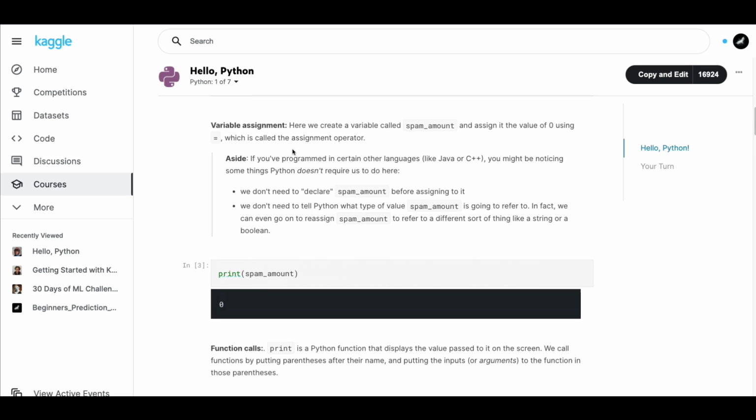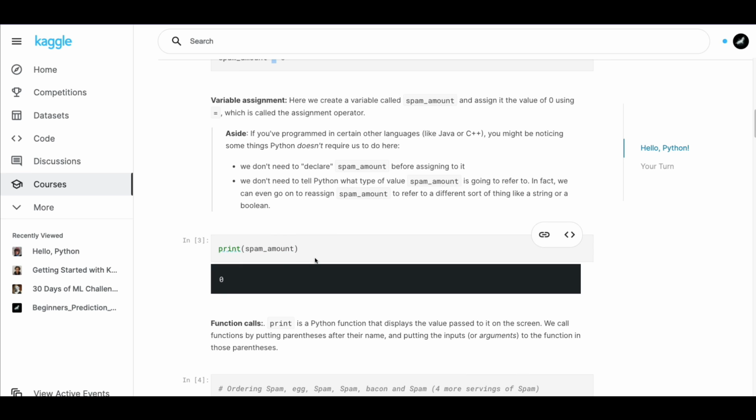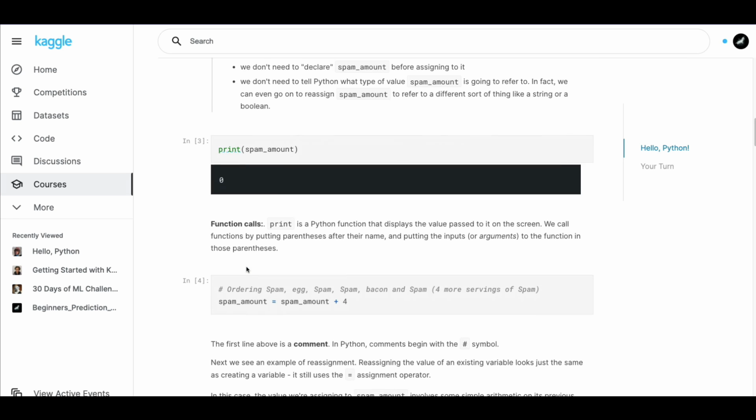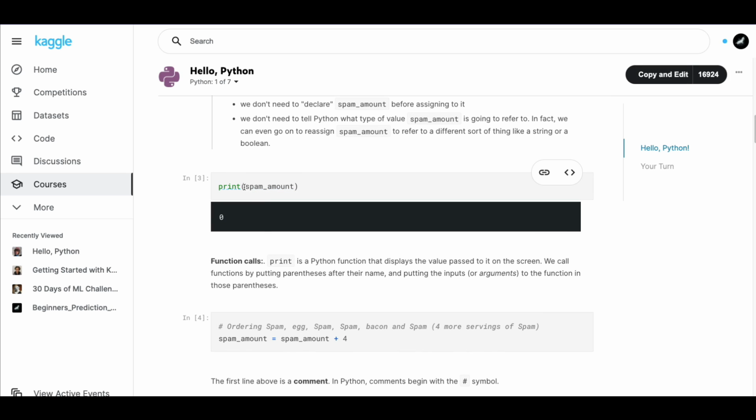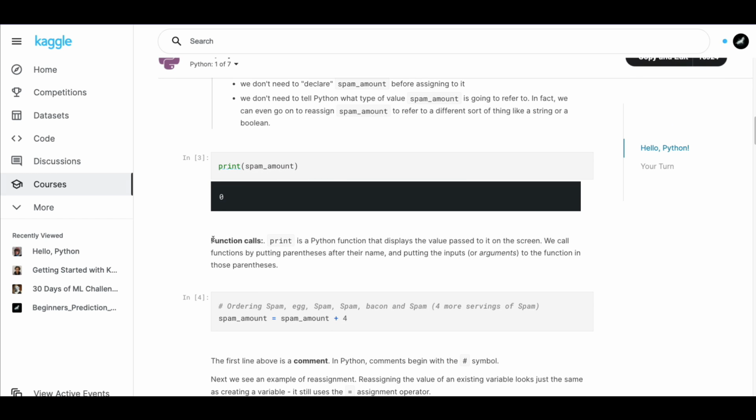I added information. If you are using a Jupyter notebook or a Kaggle notebook, when you simply type spam underscore amount, it's going to print it because there is an implicit print. But if you're going to use any IDE like VS Code, PyCharm, Spyder, you have to explicitly give a print. You can also see the print has an open bracket and close bracket. So anytime you see open bracket and close bracket, that is a function call. Print is an inbuilt system function in Python that takes the value of this and passes it to print, and then it returns something in exchange. So that's the print statement that you see.